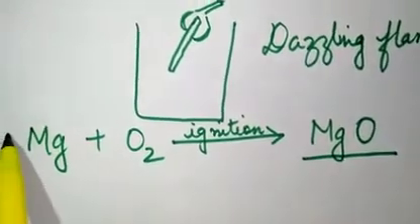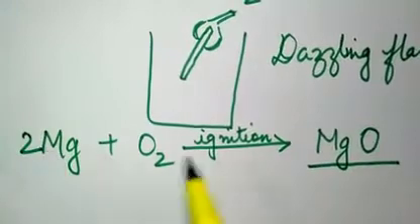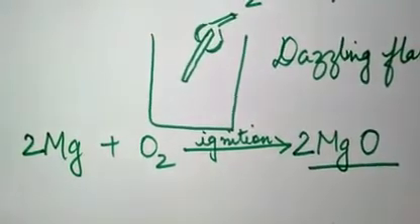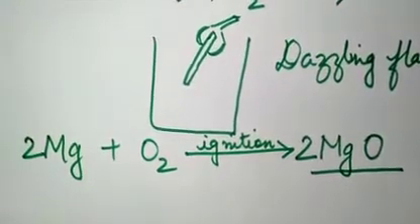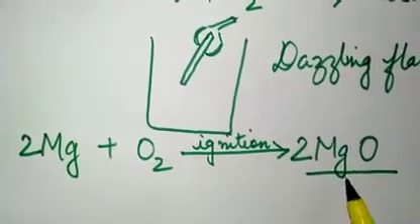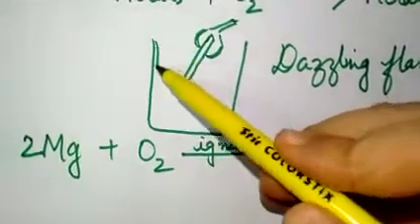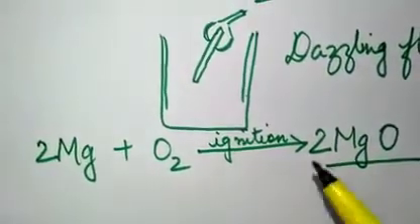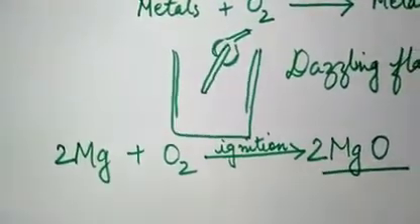If I balance this equation, it is 2 Mg plus O2 gives 2 MgO, right? So when we burn magnesium, white solid particles of MgO are formed on the inner surface of the jar. You will see this white powder getting collected on the inner surface of the jar. So this is about magnesium.